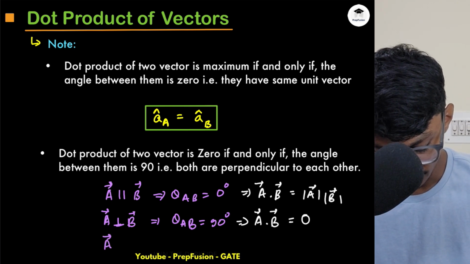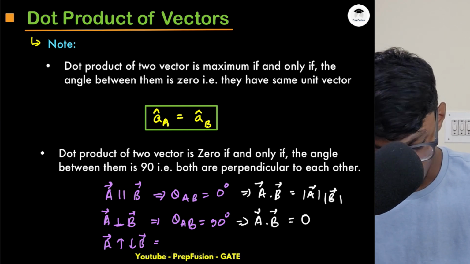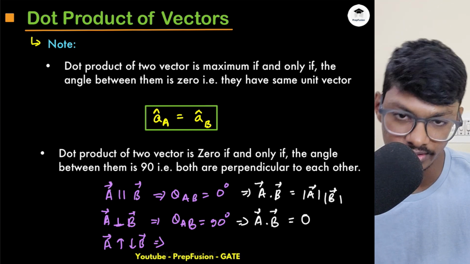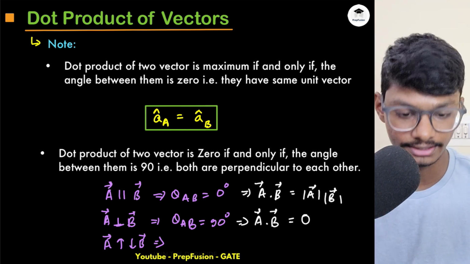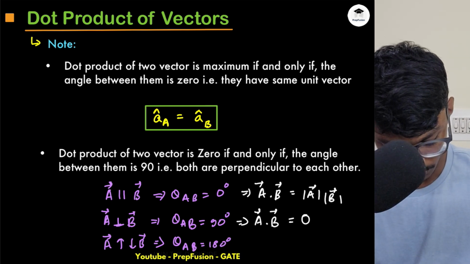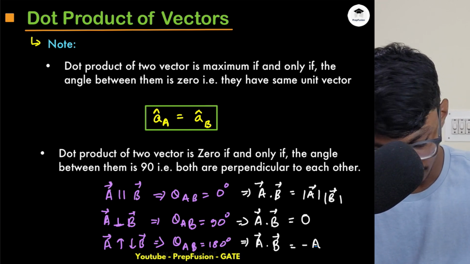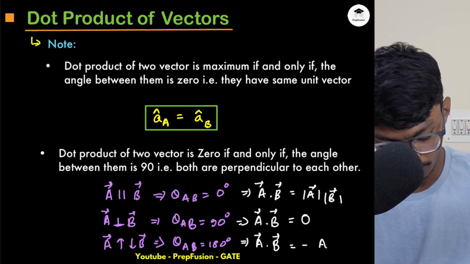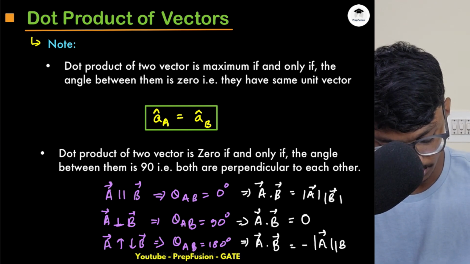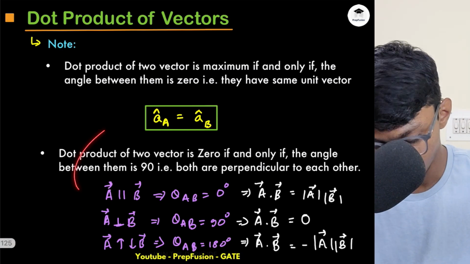And one more point: if the two vectors are in opposite direction, so if I have two vectors where one is in this direction, another one is in exactly the opposite direction, then what will my angle be between the two vectors? It will be in the same line but in opposite direction, that means 180 degrees. So I have 180 degrees over here, that means A dot B will be equal to minus magnitude of A into magnitude of B, basically because cos 180 is minus 1. So this is basically the dot product.